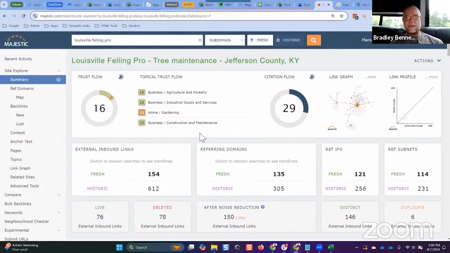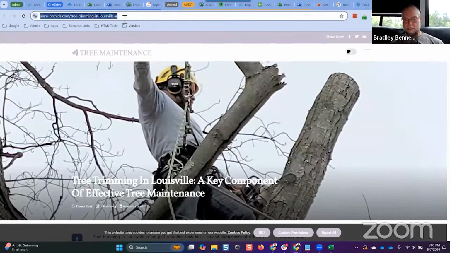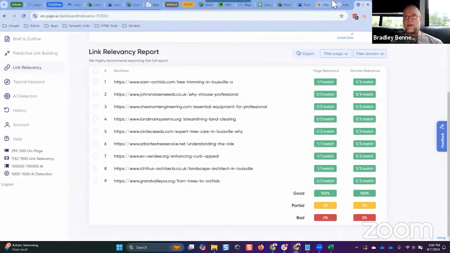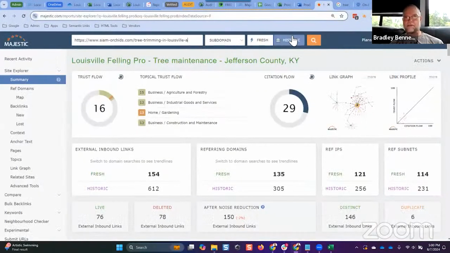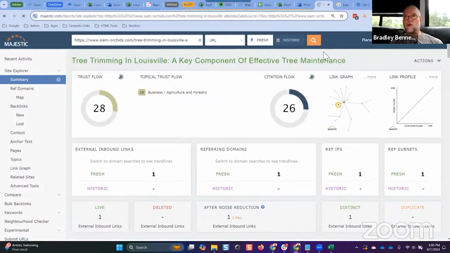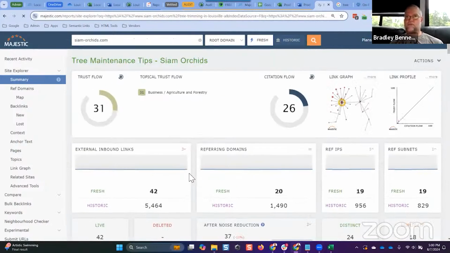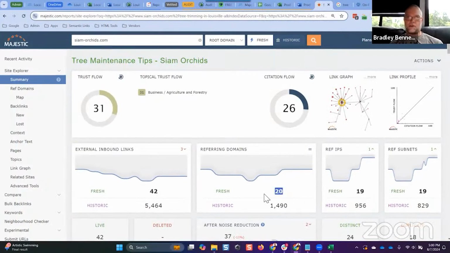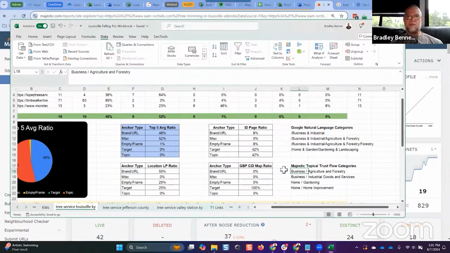That's a yes, right? So if we go take a look at this site here, this is the site that one of those links was published on. That's this one right here. Let's go analyze that real fast. We're going to actually look at the overall backlink profile to the entire domain. So we're going to look at root domain. There are 20 referring domains that have backlinks pointing to this. Look at the trust flow value. It's a high value, and it's 100% relevant. 99.98% in one of the topical categories identified here is relevant.